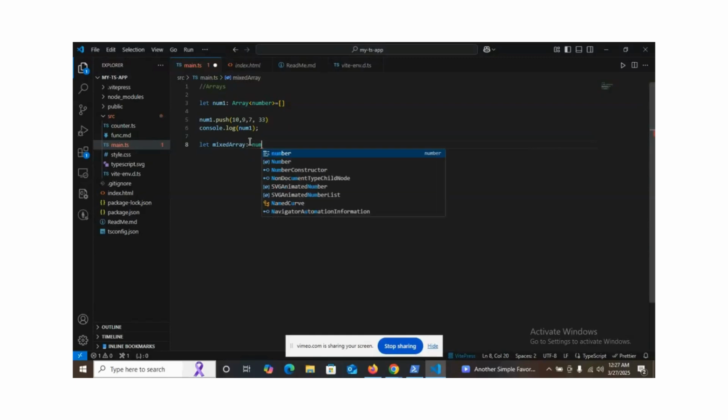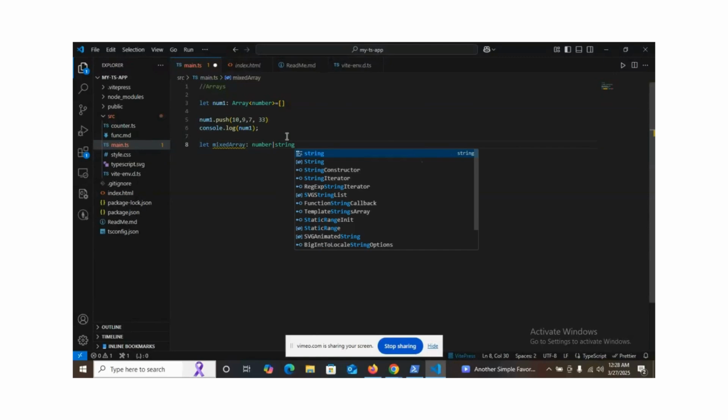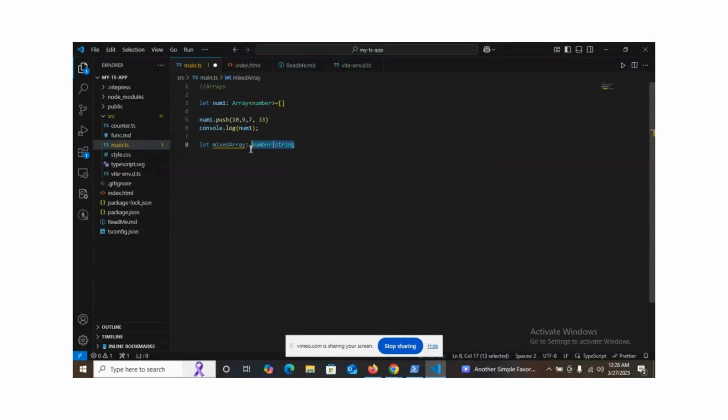I can say they are numbers, and also that they are strings. But after that, because they are all array items, I have to put them in brackets. So I'll now define the array outside and show that it's an array, like that. So I can add anything I need.